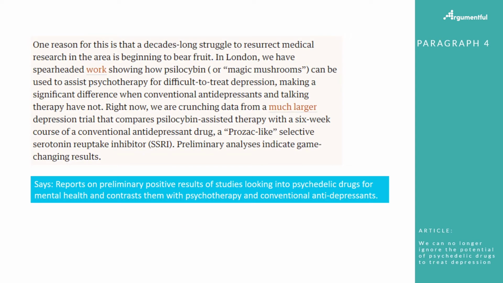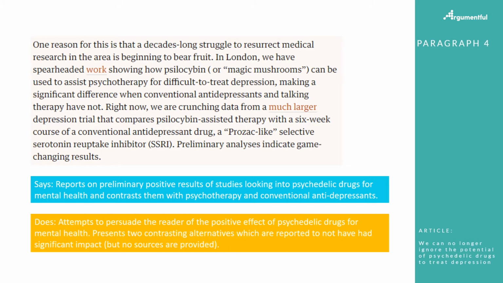The next paragraph reports on preliminary positive results of studies looking into psychedelic drugs for mental health and contrasts them with psychotherapy and conventional antidepressants. It attempts to persuade the reader of the positive effects of psychedelic drugs for mental health. It presents two contrasting alternatives which are reported to not have had significant impact, but no sources are provided.